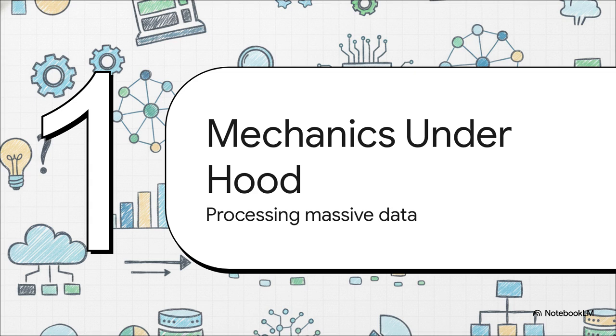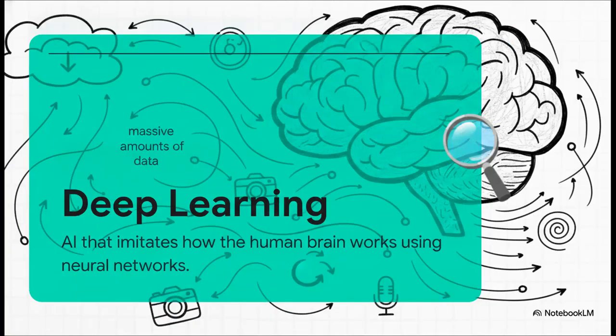Moving right along, Section 2, Mechanics Under the Hood. So let's look at D for deep learning. Remember how we just said machine learning finds patterns? Well, deep learning takes that a massive step further. It's a highly advanced form of AI that uses neural networks to imitate how the human brain actually works. Instead of relying on a simple step-by-step algorithm to do a task, deep learning systems make predictions based on complex patterns they've learned previously. This lets them automatically extract features from huge amounts of data without us having to hold their hand.